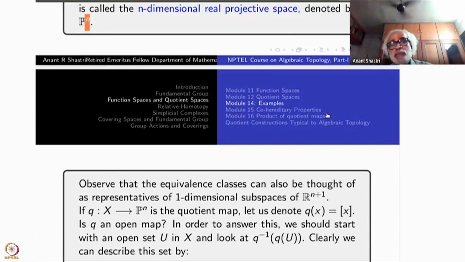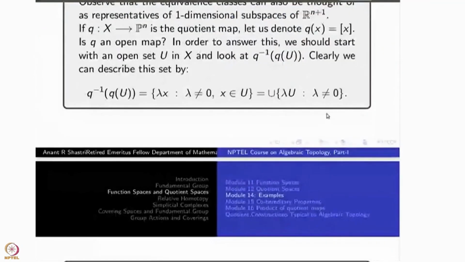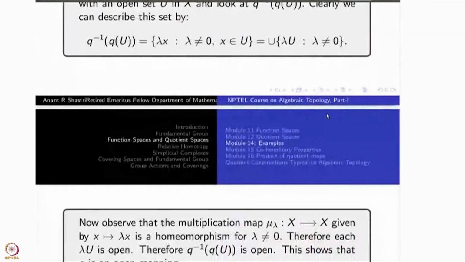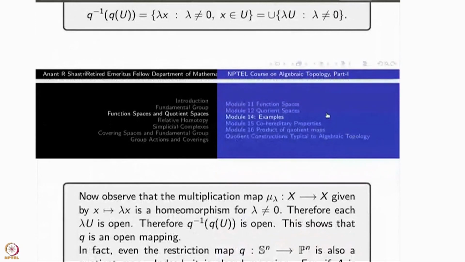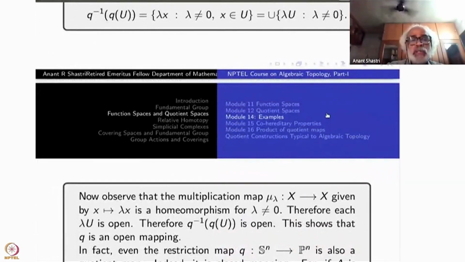You see, in this argument, I have never used that it is actually R or R^n and so on. It's a general argument. So all quotient maps coming from a group action are open maps. Now observe that the multiplication is a homeomorphism. Therefore, each lambda U is open. All these I have told you already.